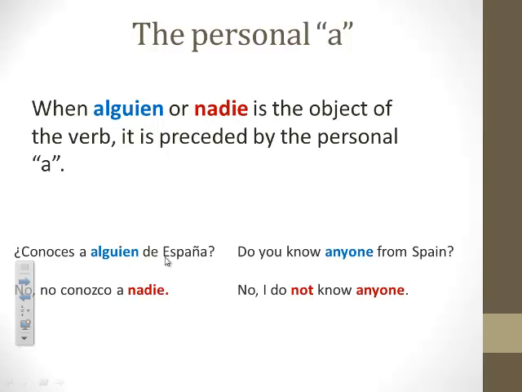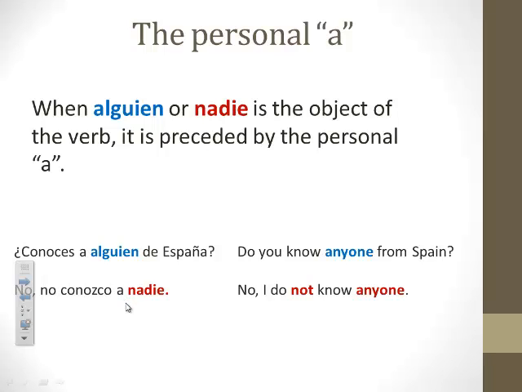¿Conoces a alguien de España? Do you know anyone from Spain? Here, anyone is the direct object. Thus, it's going to require the personal a. And no, I don't know anyone. No conozco a nadie. Again, here, nadie is the direct object, so you have the personal a.